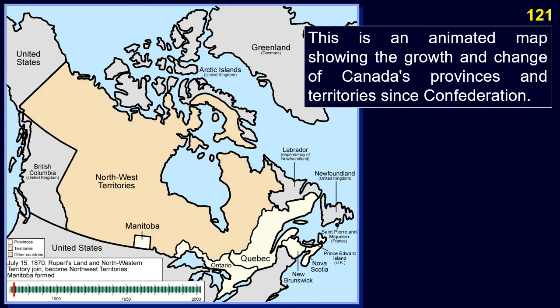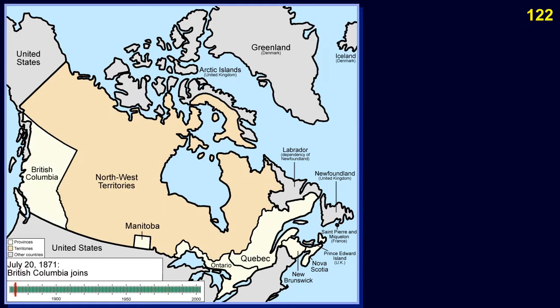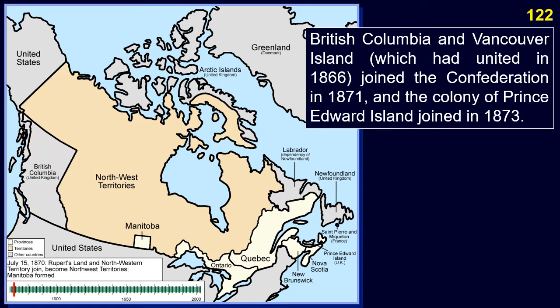This is an animated map showing the growth and change of Canada's provinces and territories since Confederation. British Columbia and Vancouver Island, which had united in 1866, joined the Confederation in 1871, and the colony of Prince Edward Island joined in 1873.